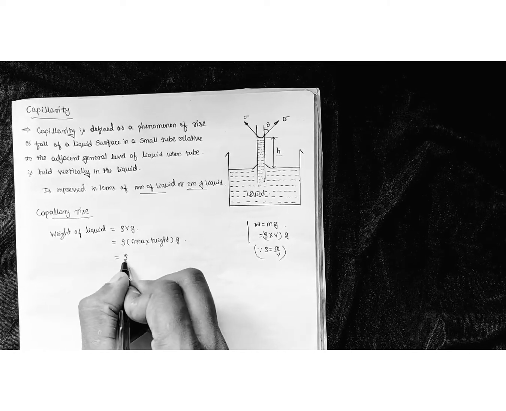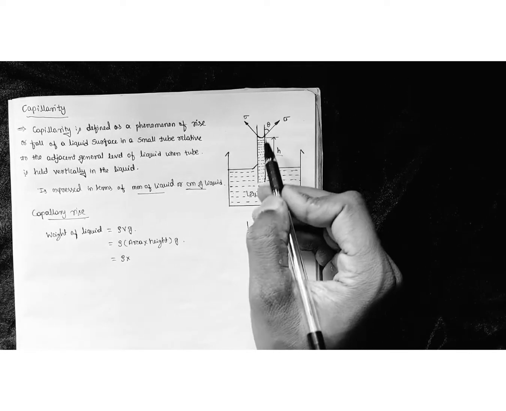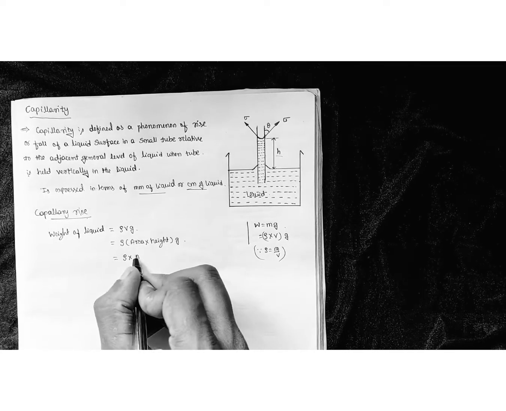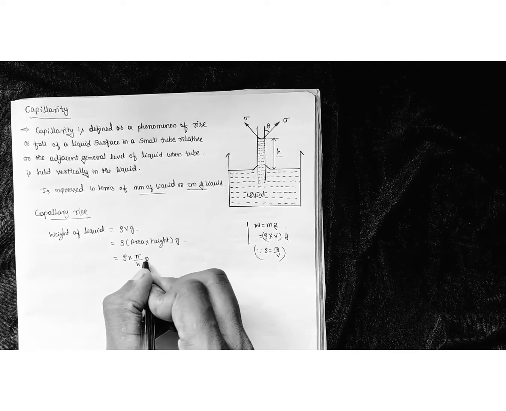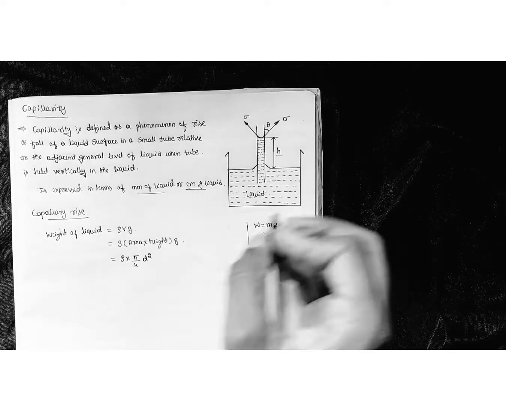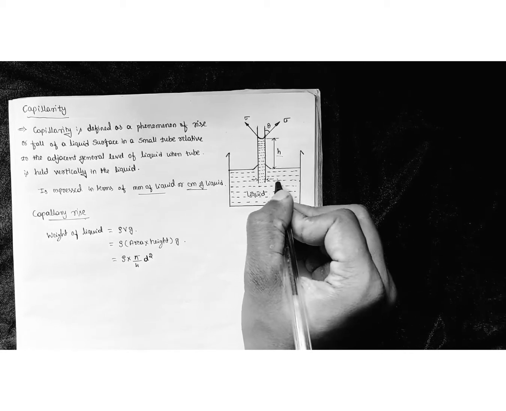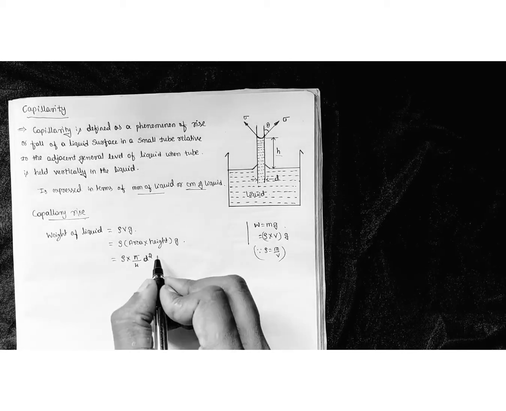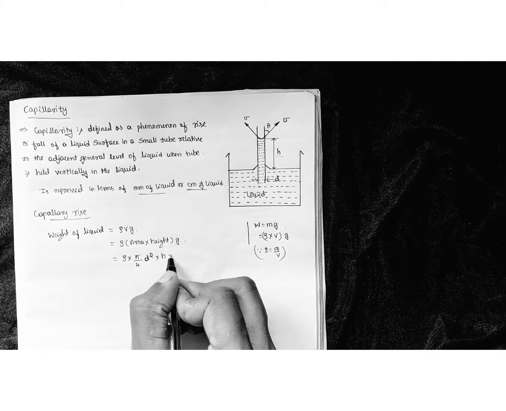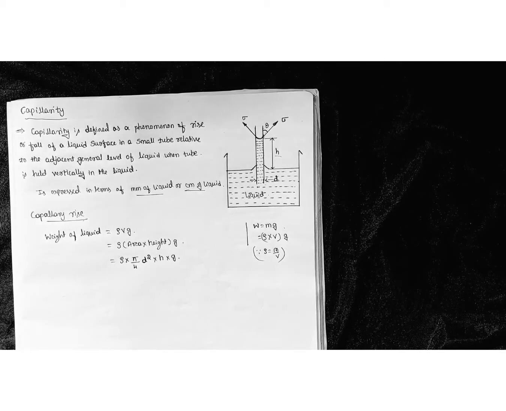Therefore it is rho into, what is the area? It is a circular pipe, so the cross section area of the circular pipe is pi by 4 d square, where d is the diameter of the small tube, into height h into g. So this is the weight of the liquid which will be acting in a tube. Next, our intention is to find out surface tension.